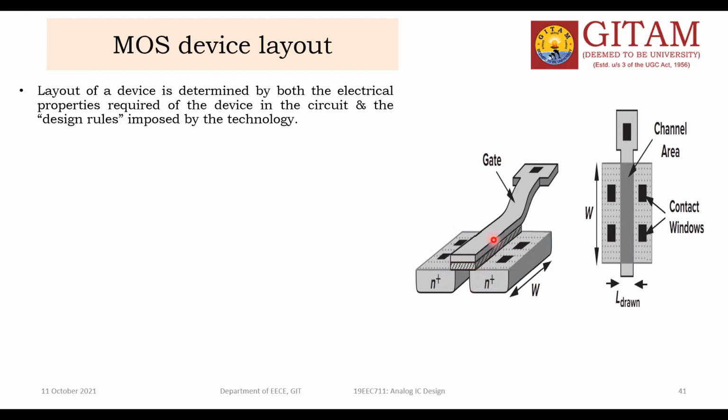And this is the width of the channel. W is the width of the channel. So this is the width and this is the length. Length is nothing but the gap between the source and drain. And width is nothing but what? It is perpendicular to the channel.